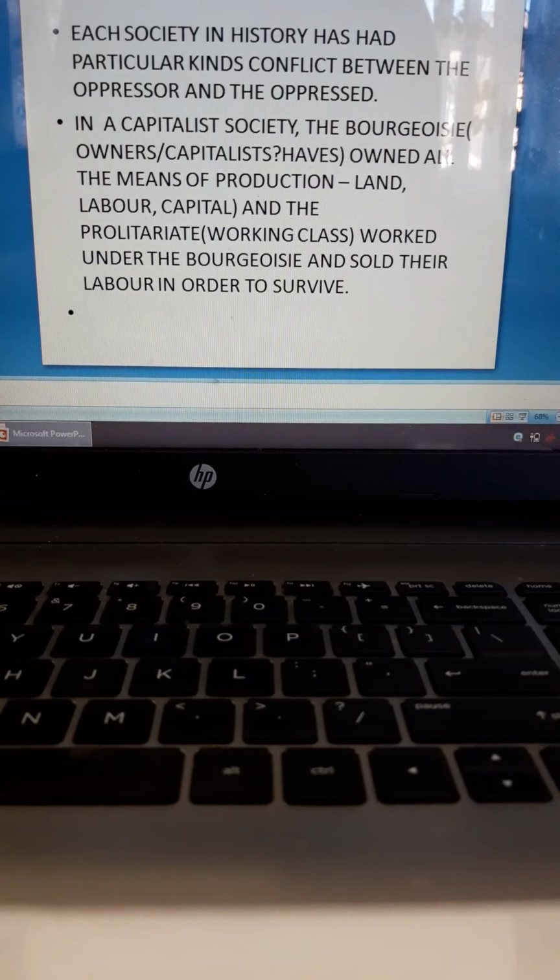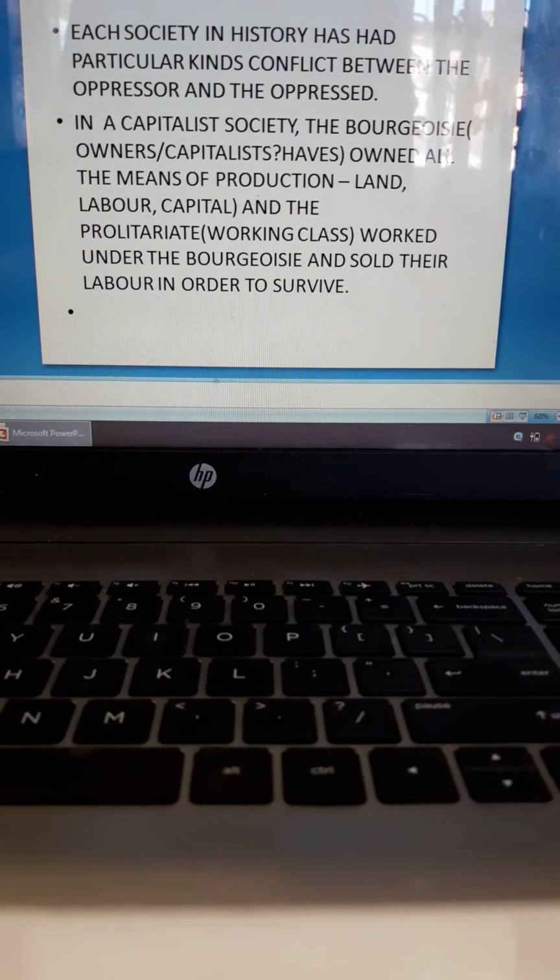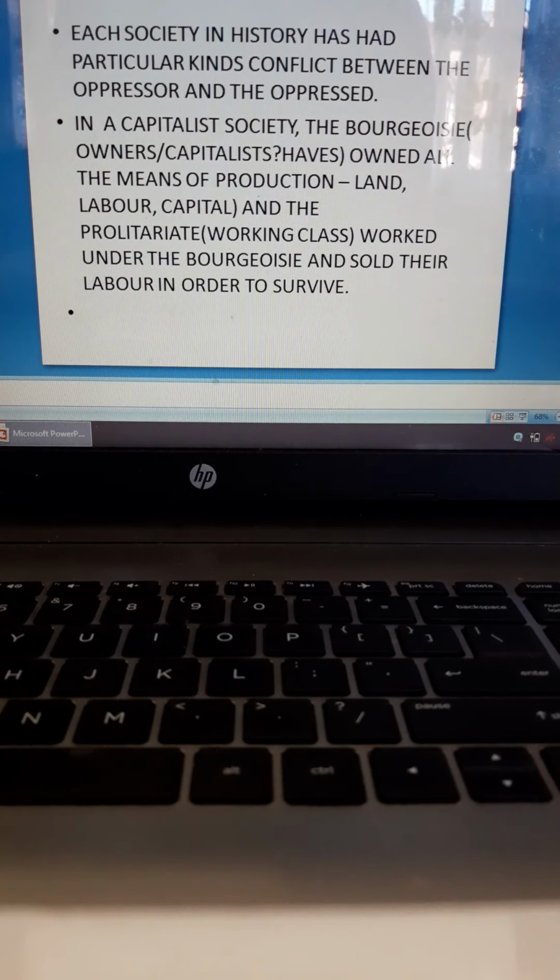These people, the proletariat, may earlier, in the period of primitive communism, have been owners of properties and wealth. But eventually, in the course of time, as society passes from one stage to another, they lose all of this wealth, and in order to survive they begin to sell their labor.